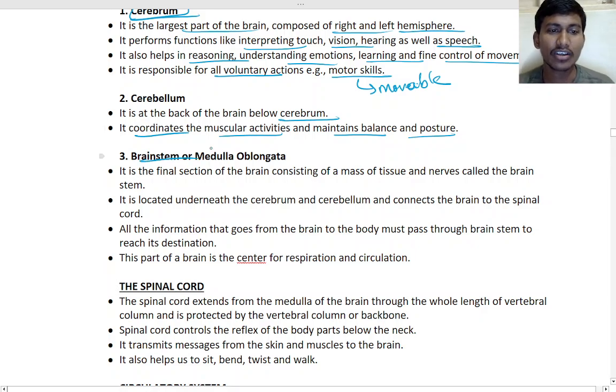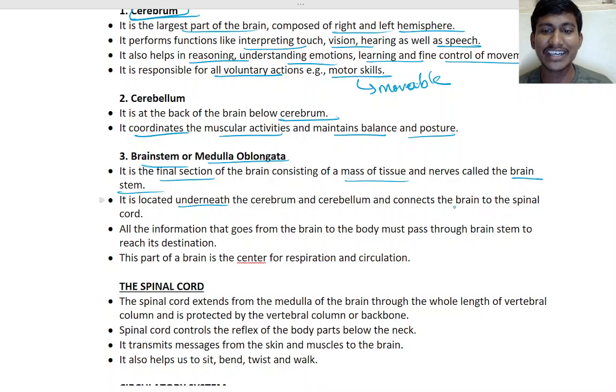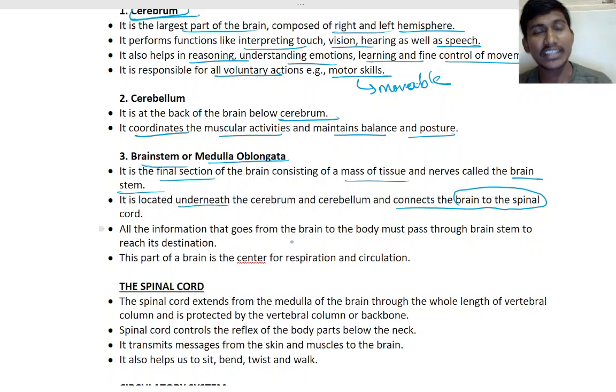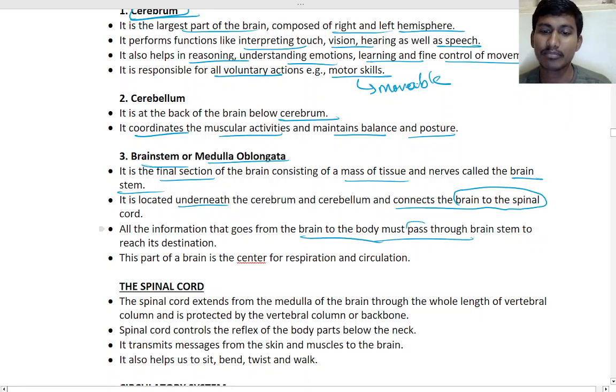Next, the brain stem or medulla oblongata. It is the final section of the brain, consisting of mass tissues and nerves, called the brain stem. It is located underneath the cerebrum and cerebellum. It connects the brain to the spinal cord. All the information that goes from the brain to the body must pass through the brain stem to reach its destination.